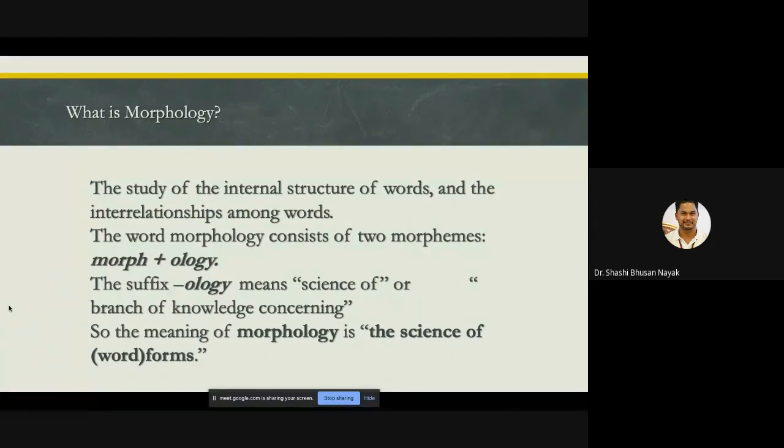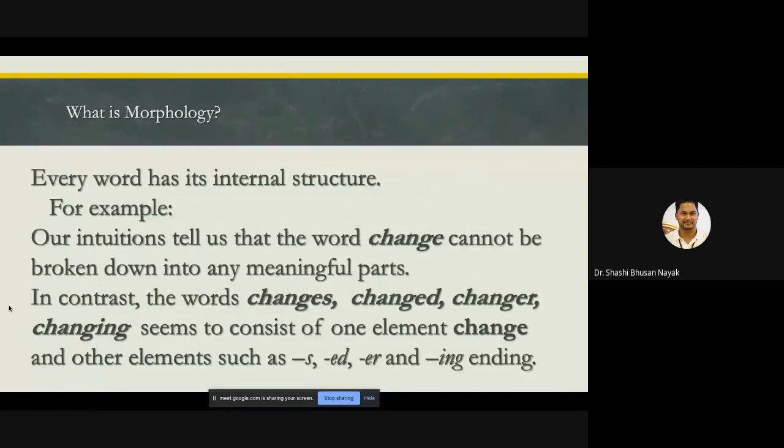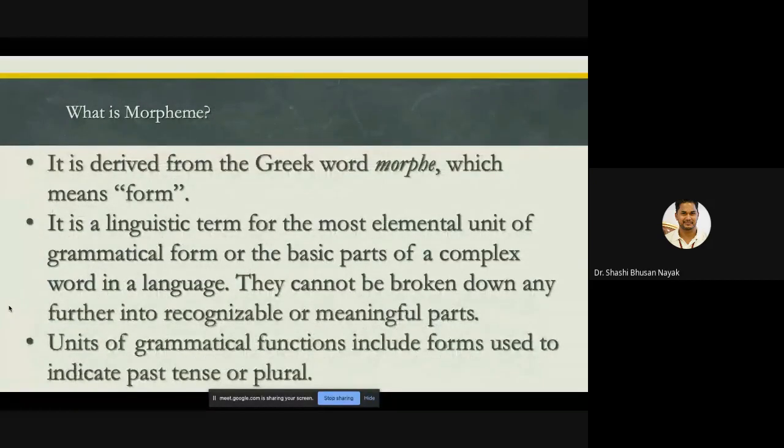That is morphology. And what is a morpheme? It's a linguistic term for the most elemental unit of grammatical form. What is a phoneme? A phoneme is the smallest unit of speech distinguishing one word from another.